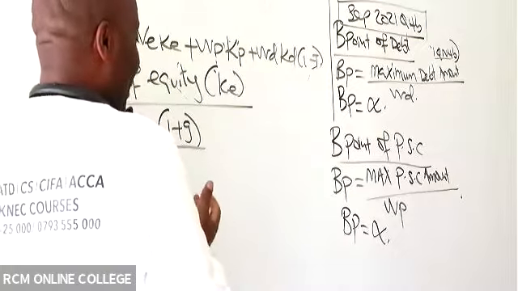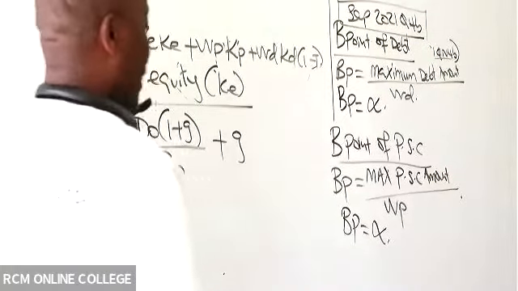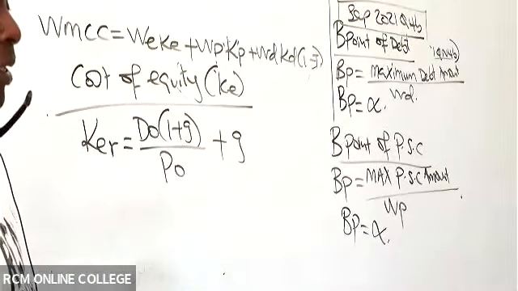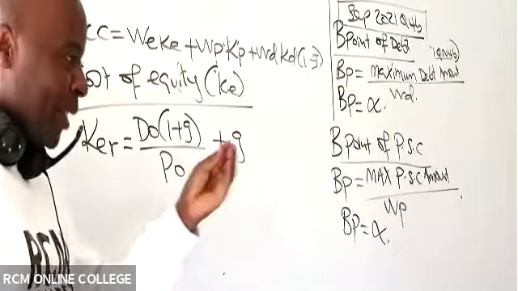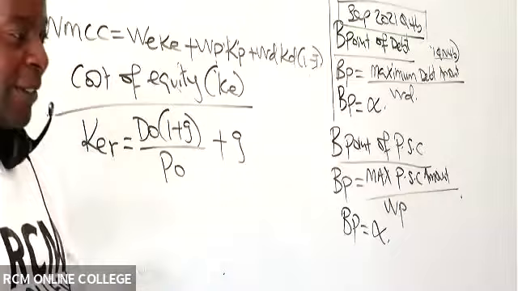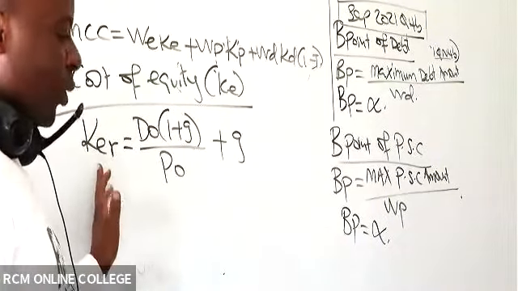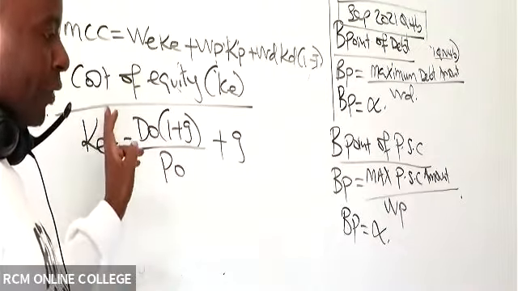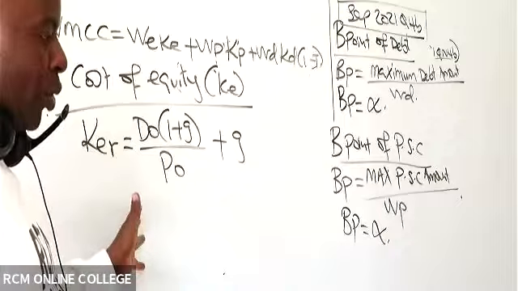Yes, and then plus what here, somebody? Plus g. Remember, for retained earnings, you can never subtract flotation because this is money that you already have in the bank account. It's a reserve. So cost of equity, retained earnings, we have this as D0 into 1 plus g all over P0 plus g, like that.